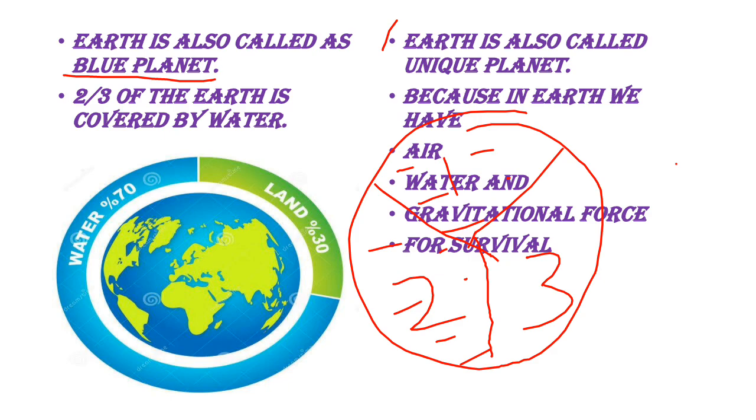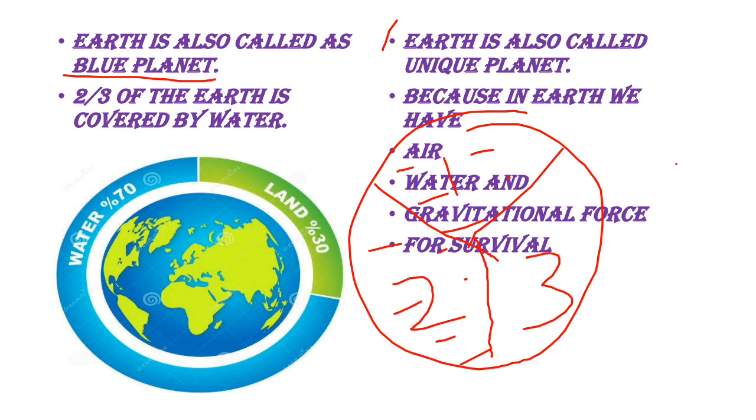Earth is also called a unique planet. What does unique mean? If I say to some student, you are a unique student, unique means different from others. How is the Earth different from other planets? Can you differentiate Earth and other planets? Yes. Only on Earth can we live. Human beings can live only on Earth.